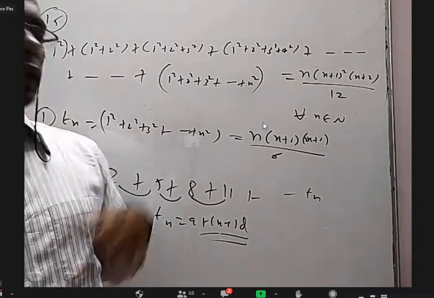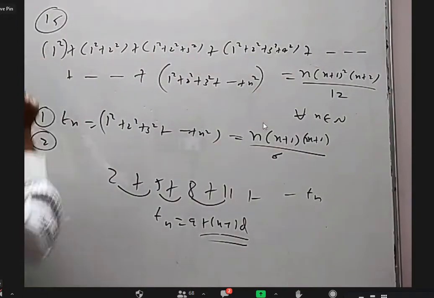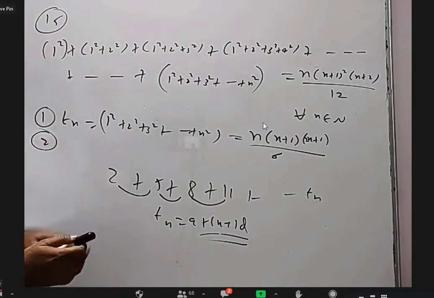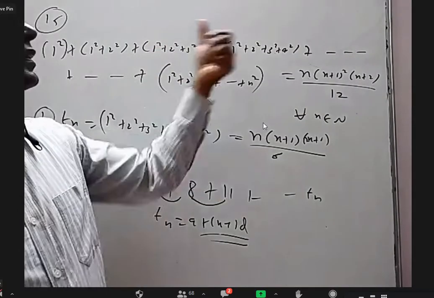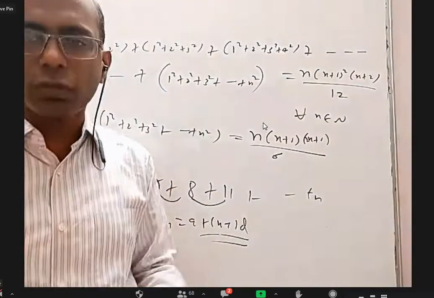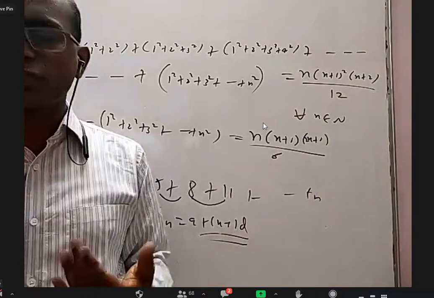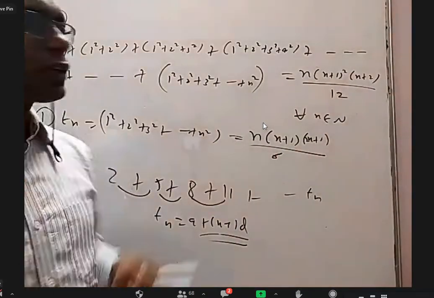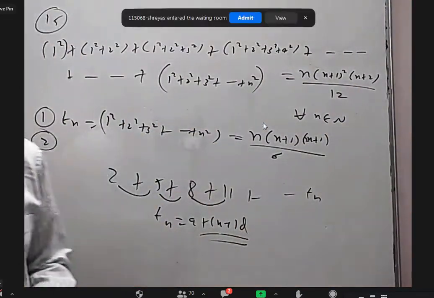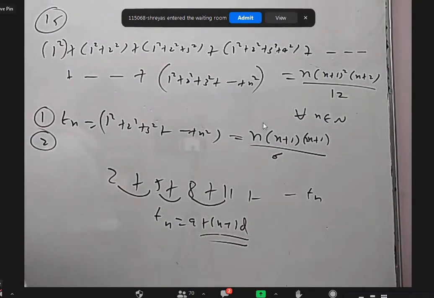Like that only here. Here it is the square of one natural number. This is the sum of the squares of two natural numbers. This is the sum of the squares of the first 3 natural numbers. This is the sum of the squares of the first 4 natural numbers. So the 10th term will be the sum of the squares of the first 10 natural numbers. Just observe the pattern and conclude that. That's only the logic.